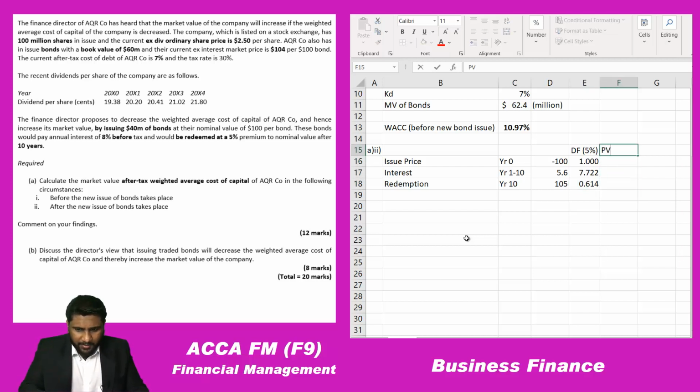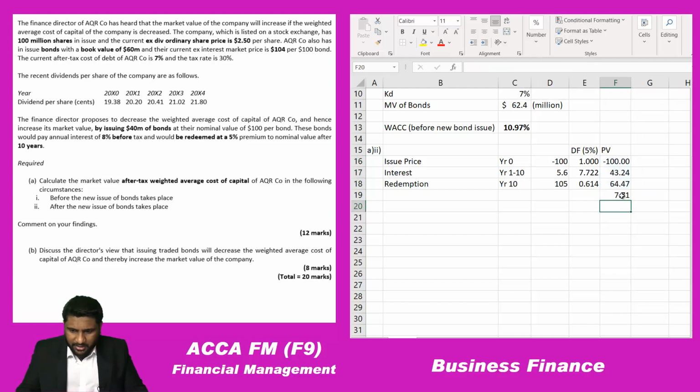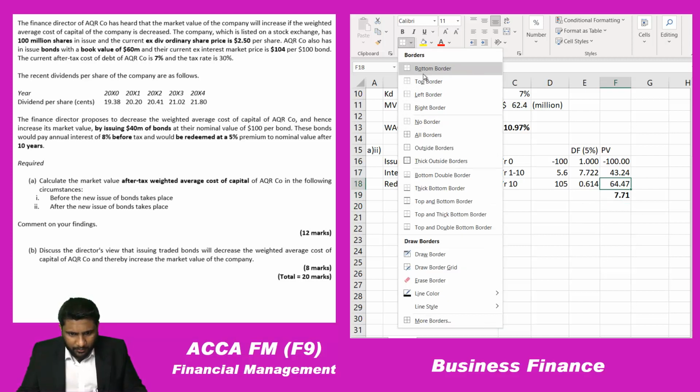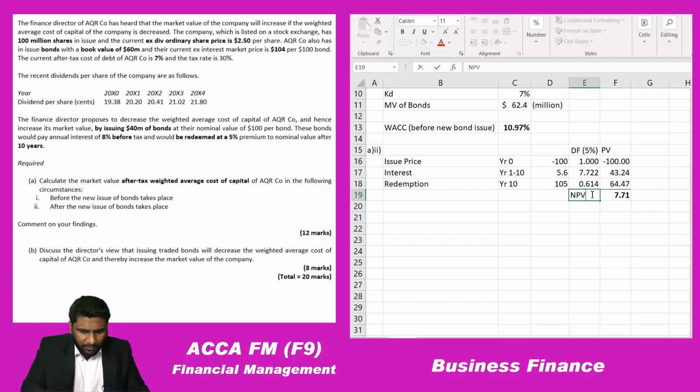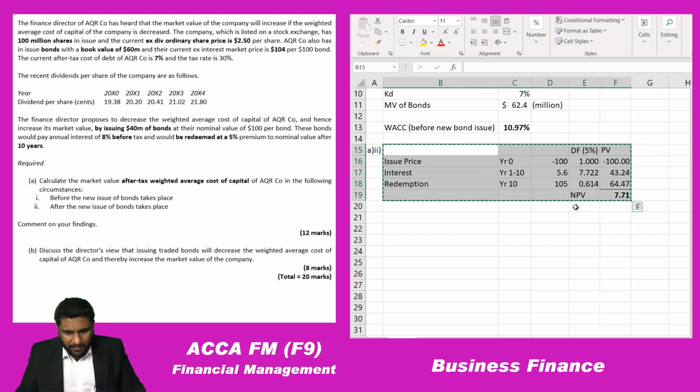So let me calculate the present values: this value into the discounting factor. I'll copy paste it. Let me make it 2 decimal places. So how much is the NPV that you are getting? You are getting an NPV of positive 7.71. So to calculate the IRR you need a negative NPV.